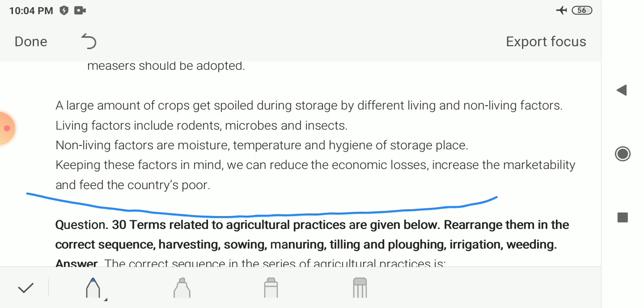So we have to protect the crop from these living factors and non-living factors like moisture, temperature and hygiene of the storage place. Keeping these factors in mind, we can reduce the economic losses, increase the marketability and feed the country's poor. So by keeping all these factors in mind, we can reduce economic losses in agricultural practice, increase crop production, and in the end everyone in the country can get food.